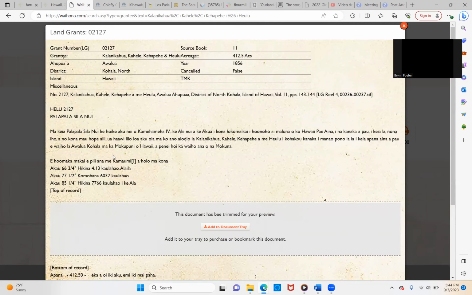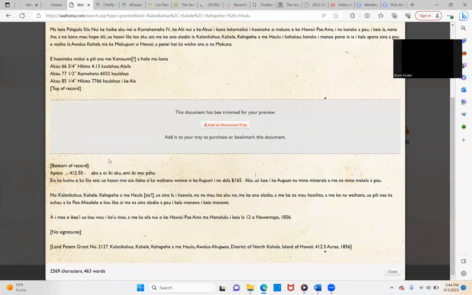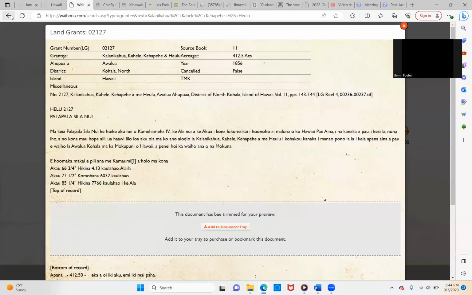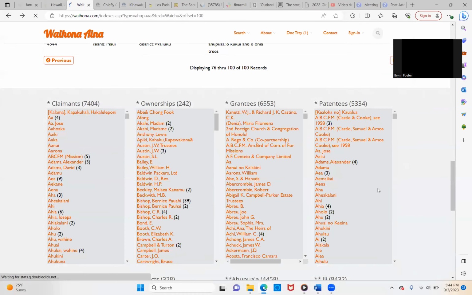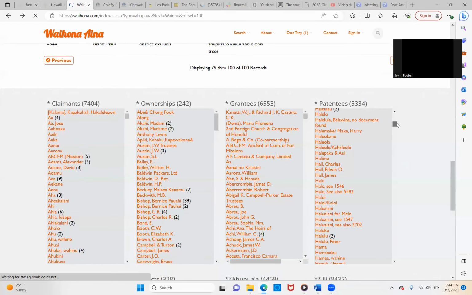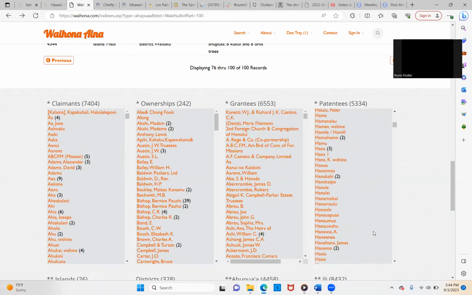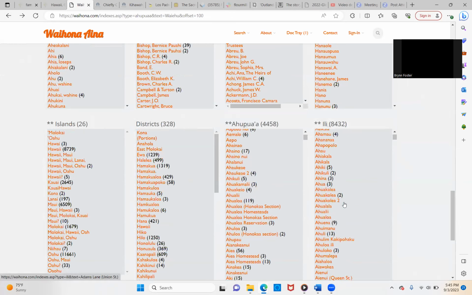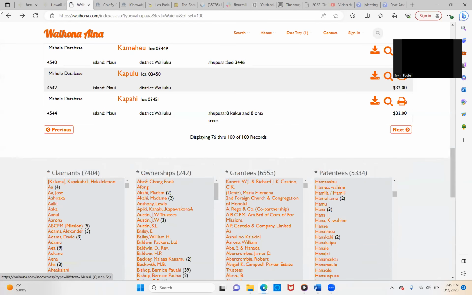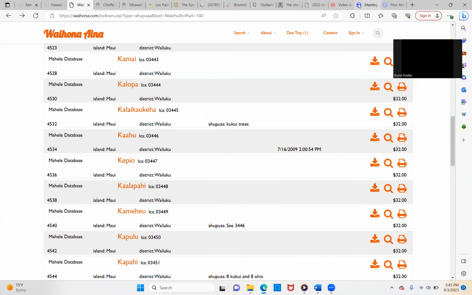Well, it was in Hawaiian. And it looks like they weren't given it because somebody claimed it was false. Who that person was, no idea, but I don't think that sounds pretty fair, because if they're Hawaiian, then it's theirs. Patentees. So you can see how you can get really deep in all of this, but you can search by islands, districts, Ahupua'a, Iwi. That is a really good area to check.